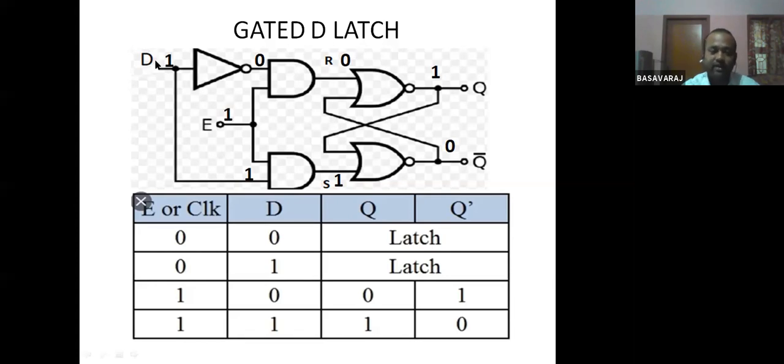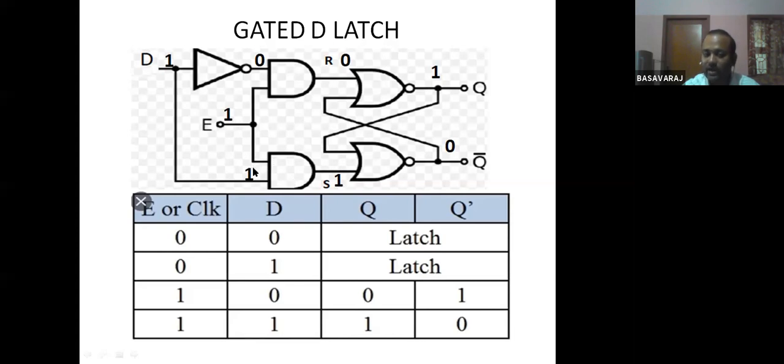Here I have given D equal to 1. There is an inverter, a NOT gate, so 1 will become 0 here. If any one input of an AND gate is 0, the output will become 0. So here R has become 0. Now you see this AND gate: this particular one will be given as the input to this AND gate, and here the clock signal is 1.